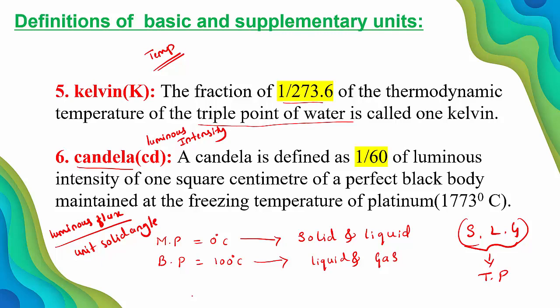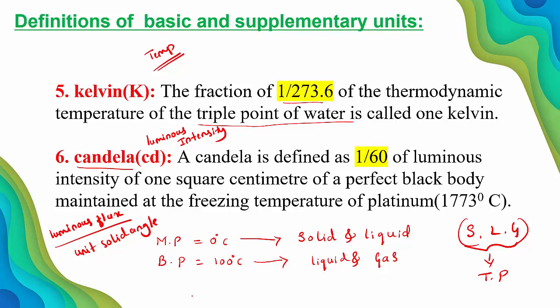Don't bother about the definition of luminous intensity. In higher education, you are going to study it in detail, right? Now we can observe the definition of candela. How to define candela here? A candela is defined as 1/60th of the luminous intensity of 1 centimeter square of a perfect black body maintained at the freezing temperature of platinum,